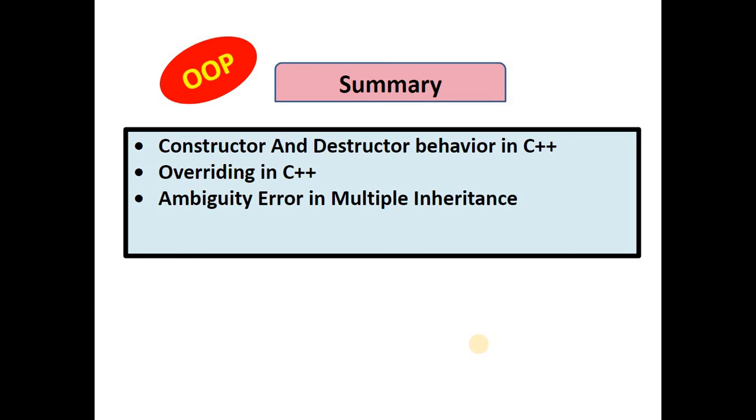What do we mean by overriding? Having the same function name in the base class and derived class is overriding. And the constructor and destructor behavior in C++ in case of inheritance is always that the constructor of the base class is invoked first and then that of the derived class, while during destruction, the destructor of the derived class is called first and then the destructor of the base class.